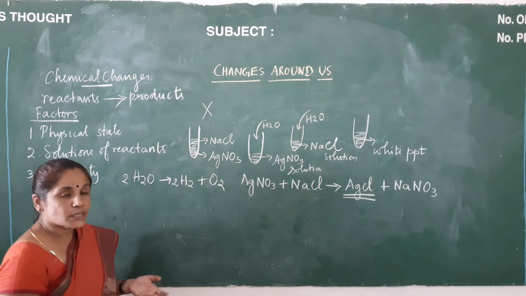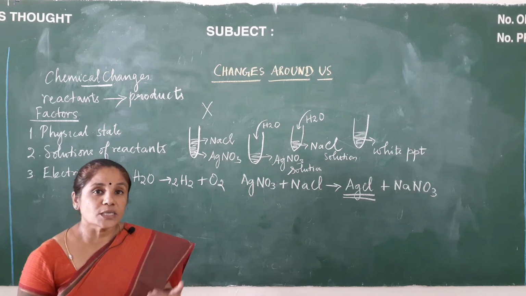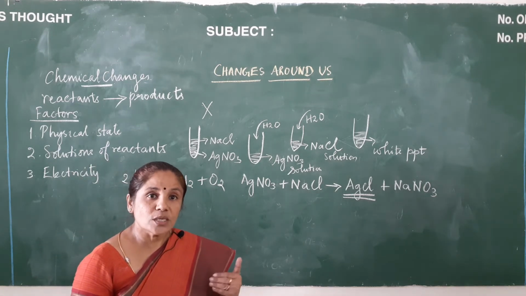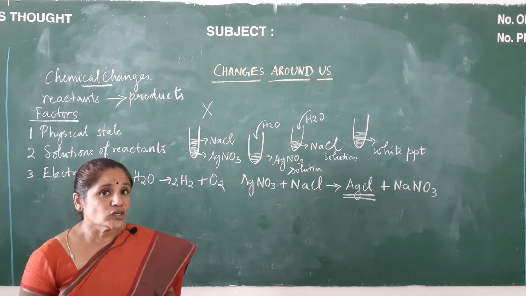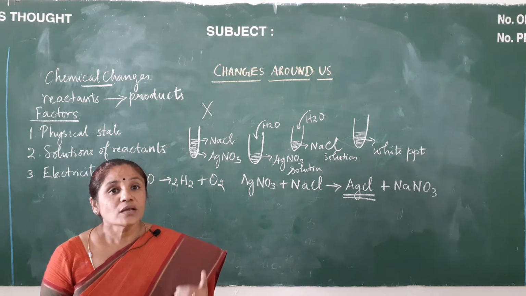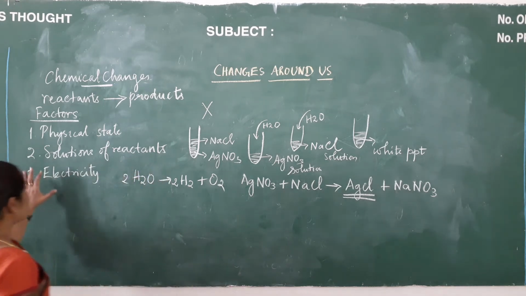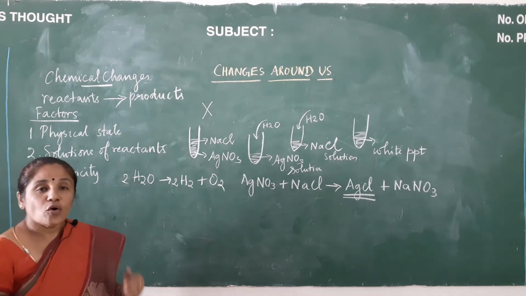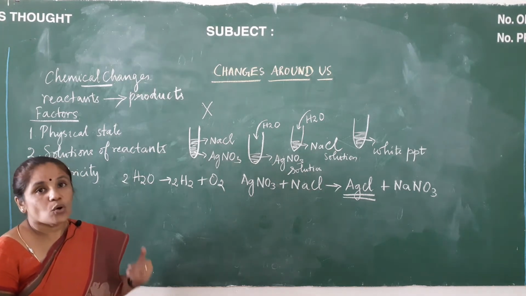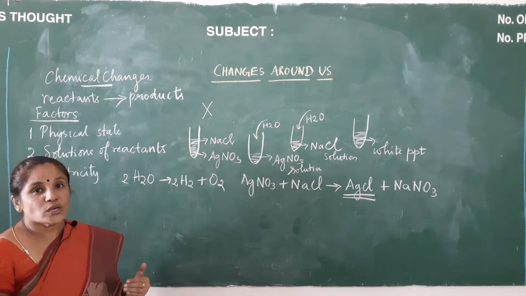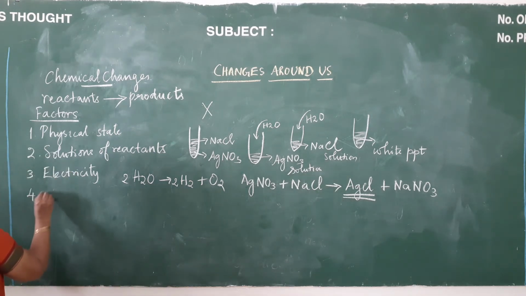Another example I can give you is a very concentrated solution of sodium chloride, which is called brine. When you pass electricity through this brine solution, hydrogen and chlorine are liberated. You should understand, children, this reaction is very important because it is used in the industrial preparation of chlorine. At the end, you can sum it up and say that for certain reactions to take place, passing electricity is essential, and those reactions are called electrochemical reactions. And the fourth point will be heat.